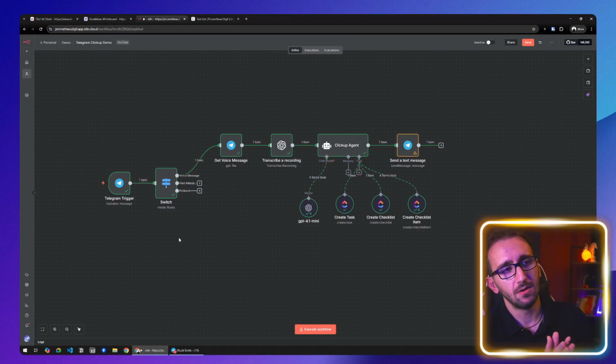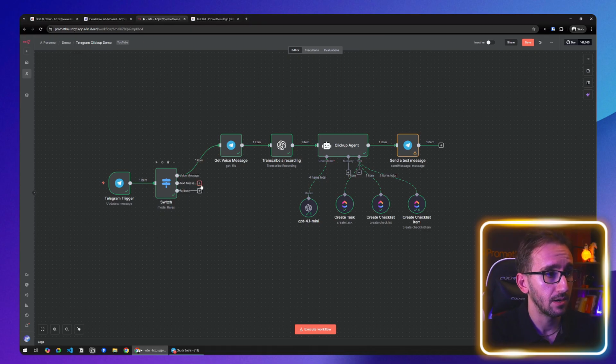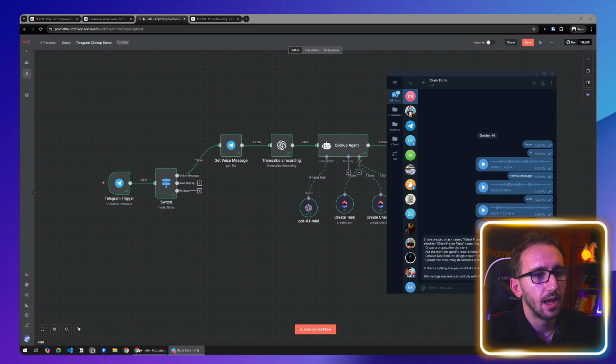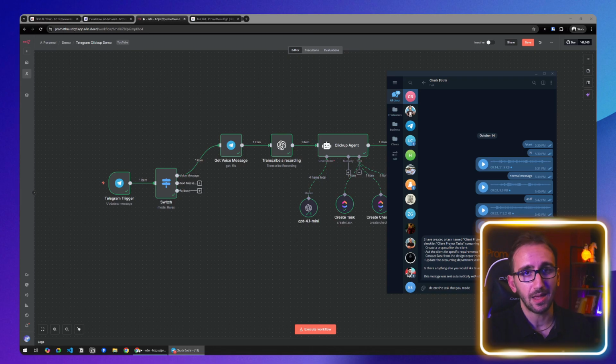Now this workflow is finished because it's more than enough for a demo. However, if you want to extend this workflow, there are a few things that you could do. For example, you can include text messages. So maybe we could send something like delete the task that you made, and then this would go back to another agent that would have access to other ClickUp tools like delete a task or update a task, and we would be able to manage our ClickUp directly from Telegram.